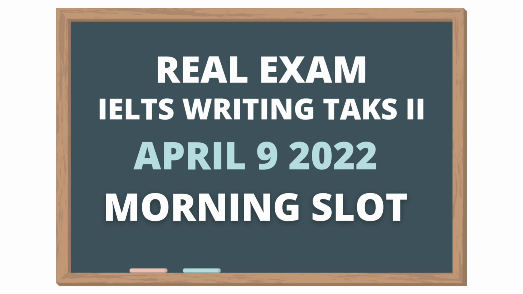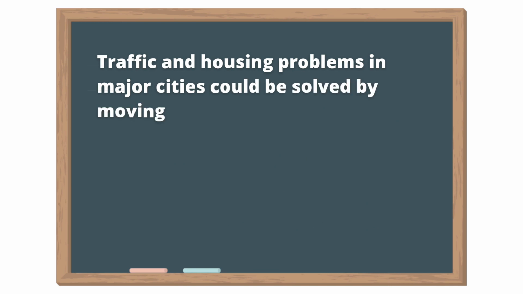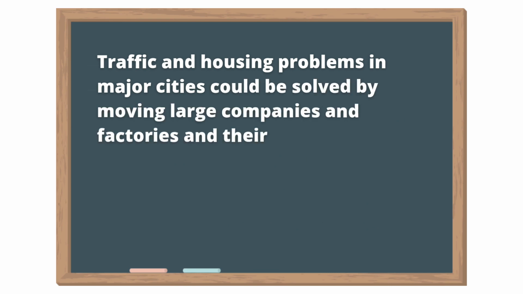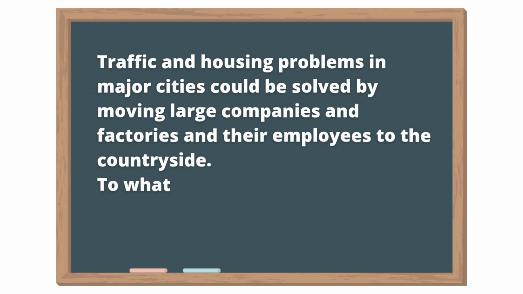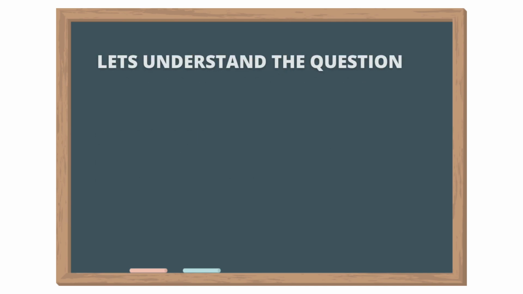Writing Task 2 Real Exam Question. Morning Slot, April 9, 2022, India. The question is, traffic and housing problem in major cities could be solved by moving large companies and factories and their employees to countryside. To what extent do you agree or disagree with this opinion? Guys, please note down the question and points into your notebooks, or you can also pause the video and take a screenshot. Now, let's understand the question.